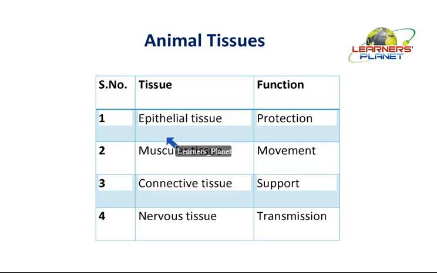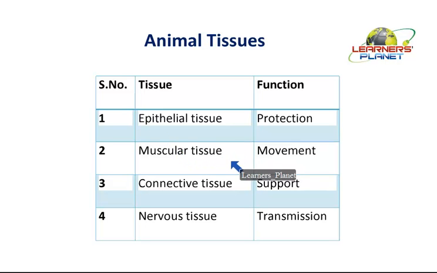Even the inner organs are protected from each other. They have been separated from each other because of the presence of this boundary line. So this boundary line of internal organs is also produced by this protective layer. And this is why we are not simply calling it epidermis, rather we are calling it an epithelial tissue. Next is muscular tissue.